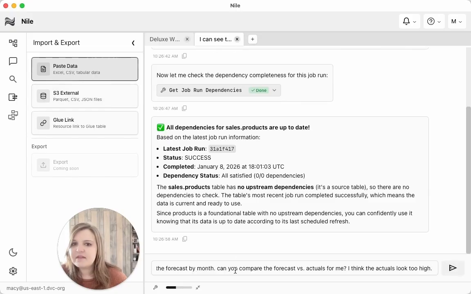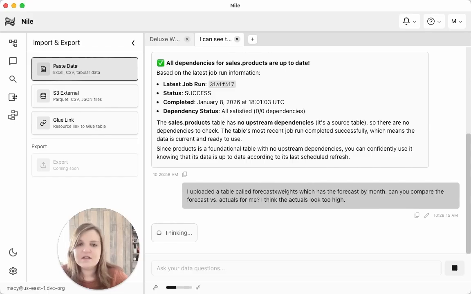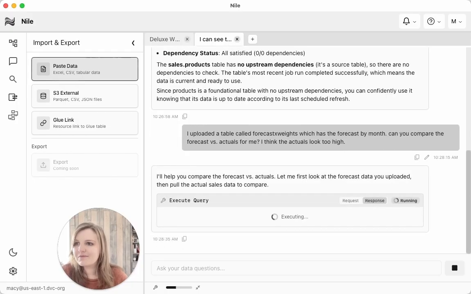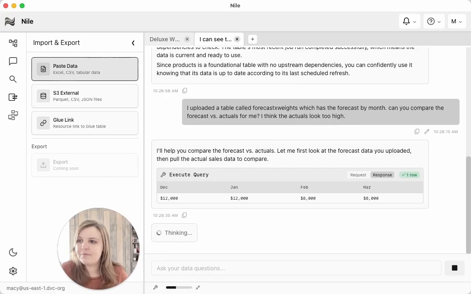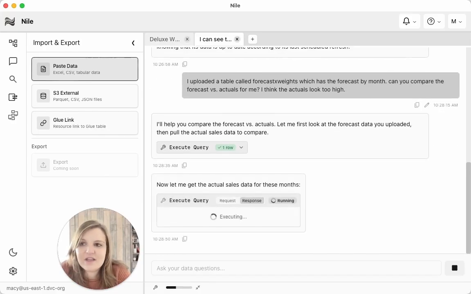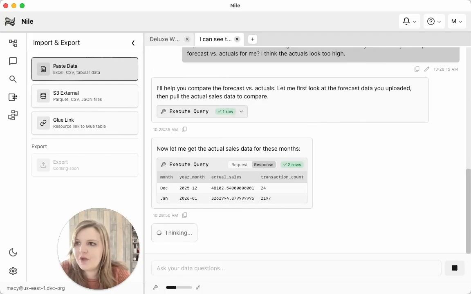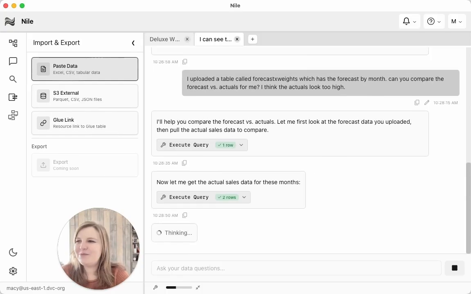And we are going to say, hey, I uploaded a table called Forecast Weights, which has the forecast by month. Can you compare the forecast versus actuals for me? I think the actuals might be too high. Let's see if my suspicions get confirmed. It's first going to make sure that it understands the forecast data. Since it was uploaded in a different format, it needs to reason through it. Now it's going to think again and start looking at the actuals data before comparing. Almost done. A few more seconds and we'll be good to go.